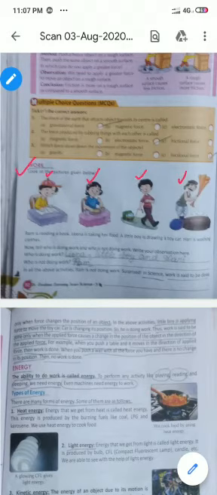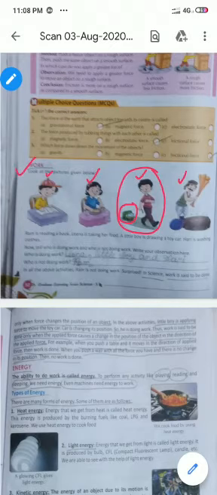That means among all of them, only this boy is pulling the car. That means this car is changing its position. That means this boy is only doing the work according to science. Now, how can we define it? When applied force causes a change in position of the object in the direction of the force applied, we call it work is to be done.